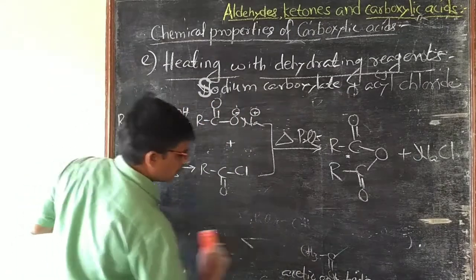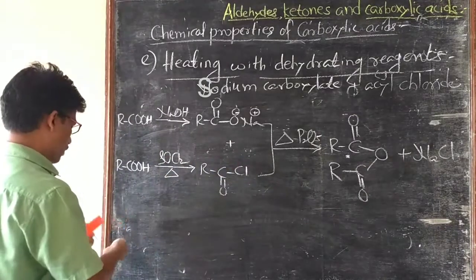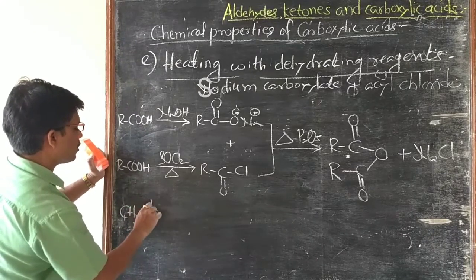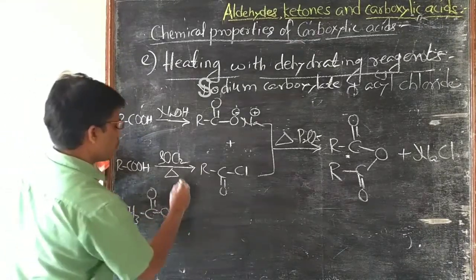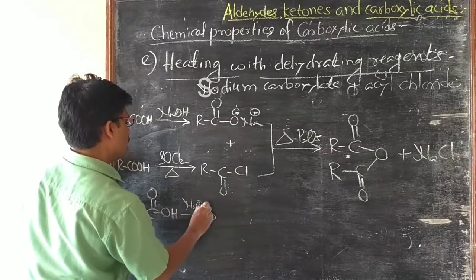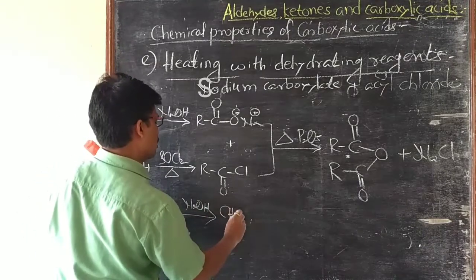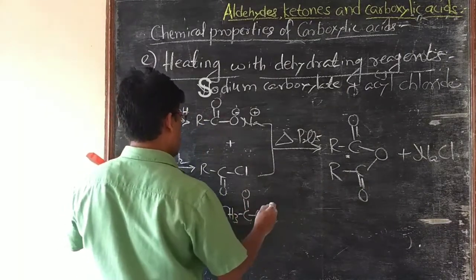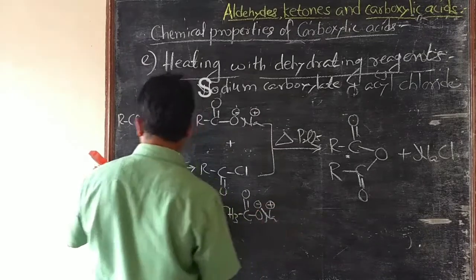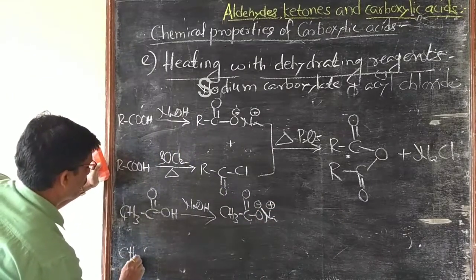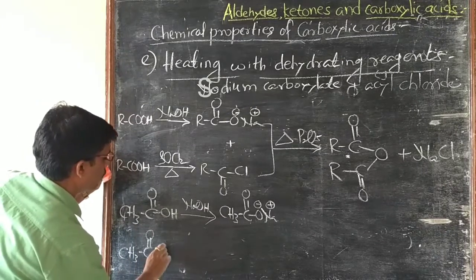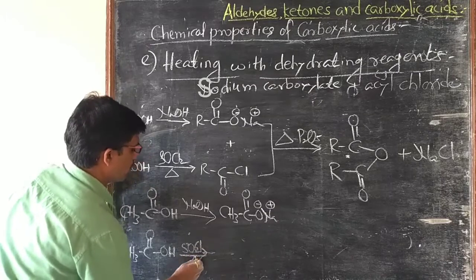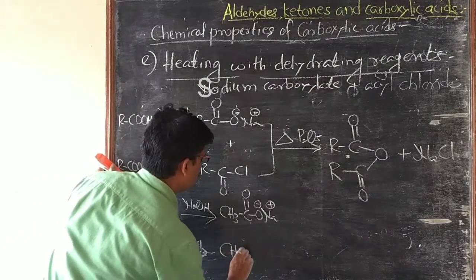For example, CH3COOH when treated with NaOH forms its sodium salt, that is sodium acetate, and another molecule of acetic acid heated with SOCl2 gives acetyl chloride.